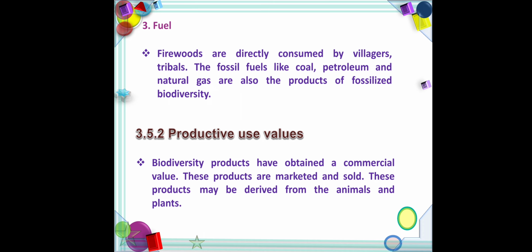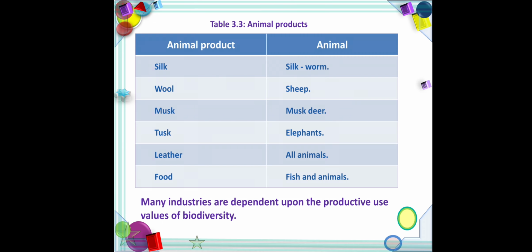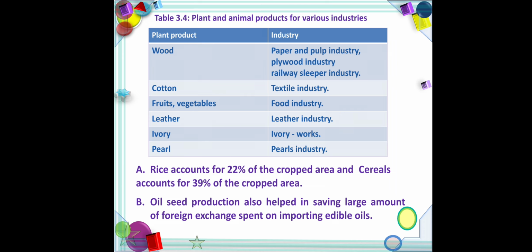Animal products: silk from silkworm, wool from sheep, musk from musk deer, leather from animals. Plant: wood for the paper industry. So these are productive use value.